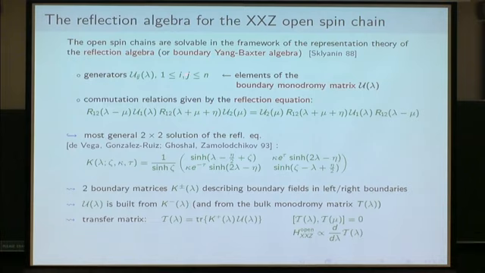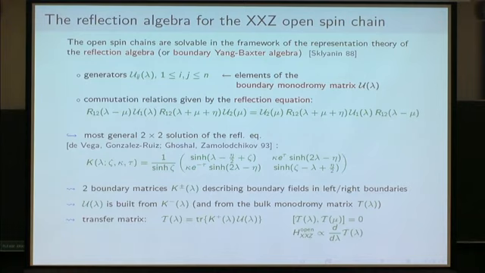And this boundary monodromy matrix satisfies some equation here, which is called the reflection equation, given by the R matrix of the model. And the most general scalar solution of this equation is known since the work of these two groups of persons. It is given in terms of 3 parameters, if you except the parameter eta of the model.